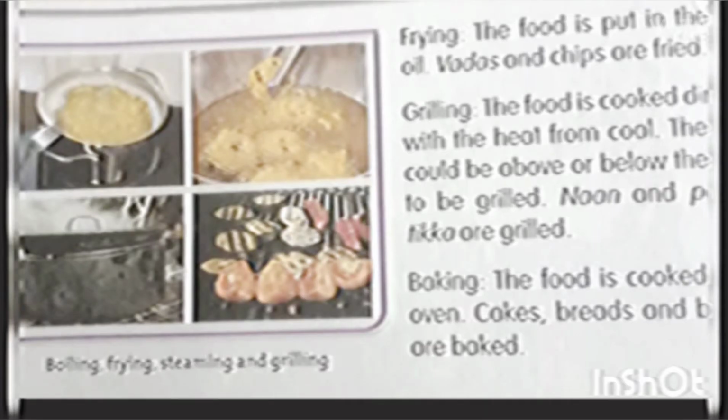Here you can see some more methods of cooking food. Frying. The food is put in hot oil. Vadas and chips are fried. Here in this picture you can observe clearly. And grilling. The food is cooked directly with the heat from coal. The coal could be above or below the food to be grilled. Naan and paneer tikka are grilled. And baking. The food is cooked in an oven. Cakes, breads and biscuits are baked.